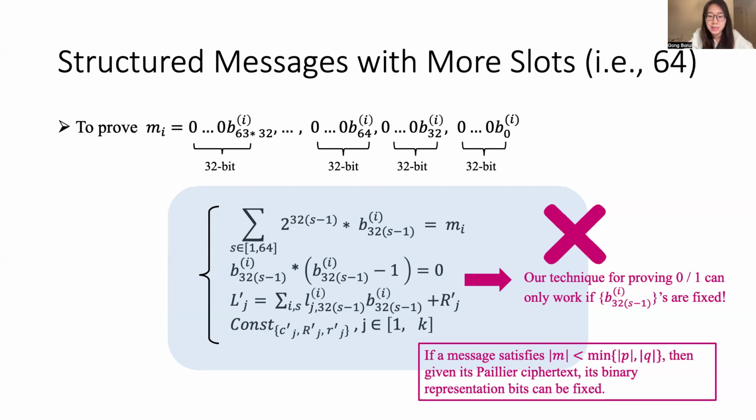But right now, the message has more slots. Right now, each message has 64 slots, and each slot consists of 32 bits. So the message does not satisfy this length requirement. Therefore, our technique cannot work here.